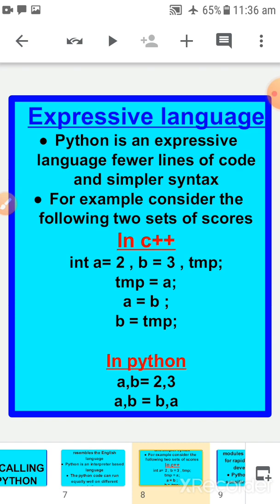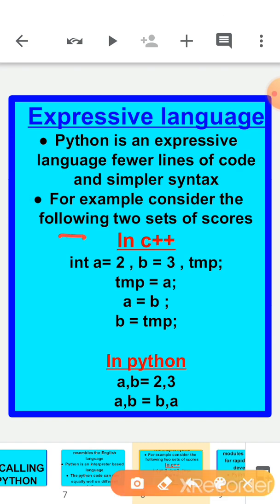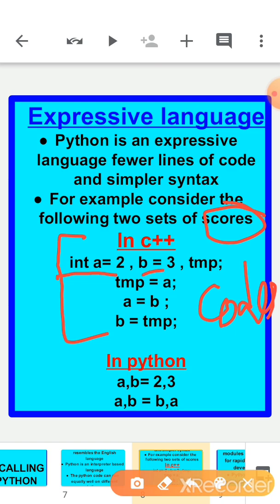Okay, see children, now two sets of codes. So two sets of codes are present in front of you in this slide. First in C++ and second in Python. Okay, see here, int a equal to 2, b equal to 3 and temp. So in this line three variables are there, a, b and temp. All belong to the integer family.